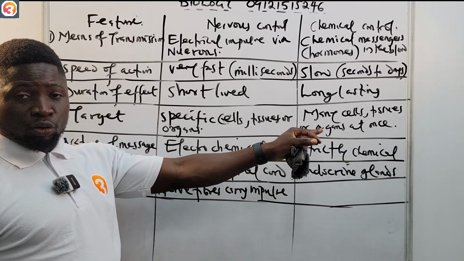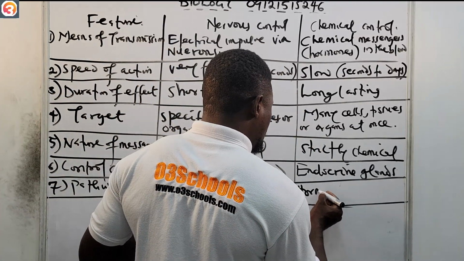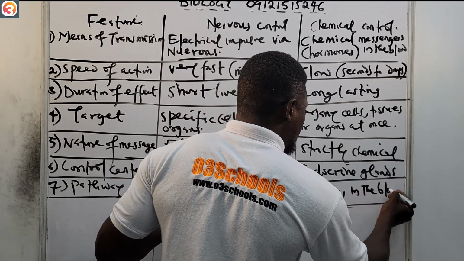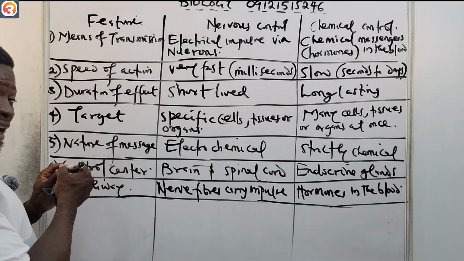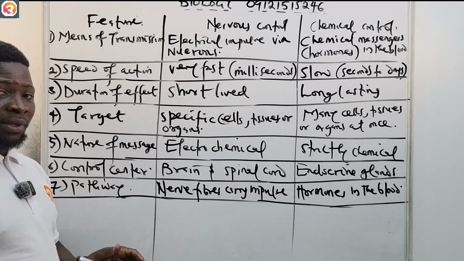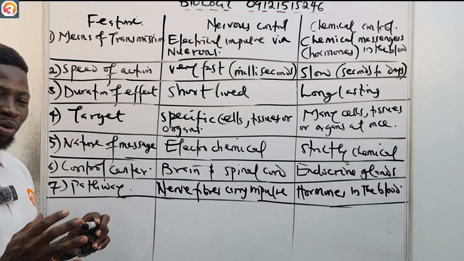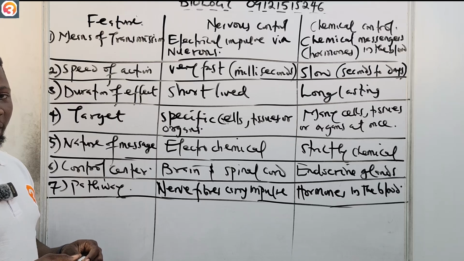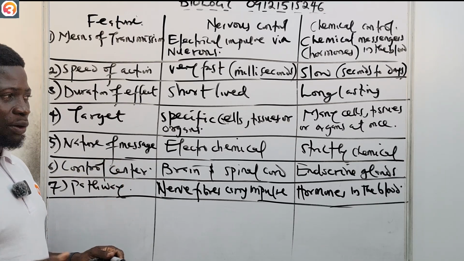For the chemical control, the hormones use the blood, the bloodstream. So the nervous system uses nerve fibers, which carry impulses directly, while the chemical system uses hormones in the blood, like we earlier highlighted, to carry their message.